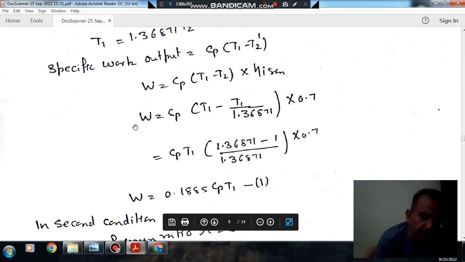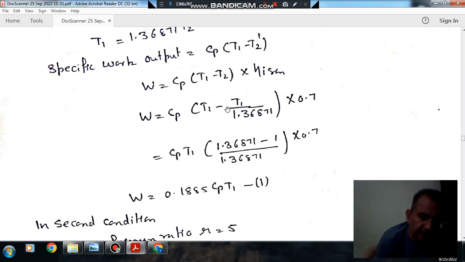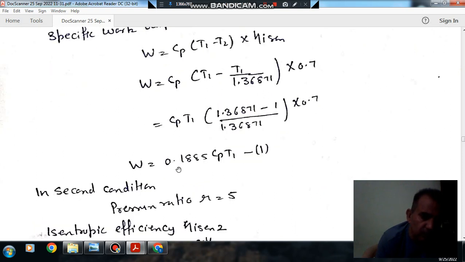So now the T1 T2 ratio we have found out. From this we have W in terms of Cp and T1 as 0.1885 Cp T1, because we put the value of T2 as T1 by 1.36871 and the isentropic efficiency as 0.7. So W is 0.1885 Cp T1. This is equation number 1.